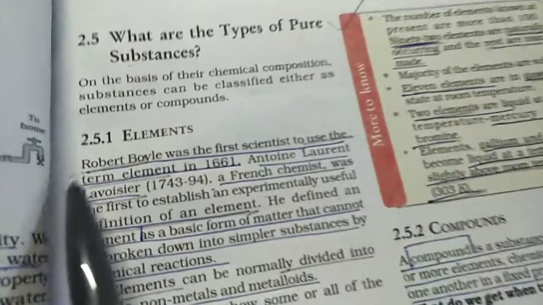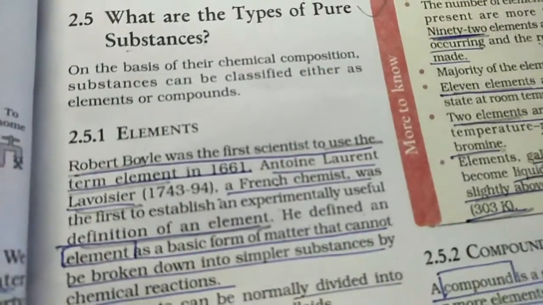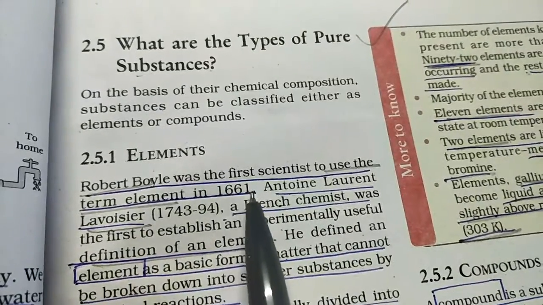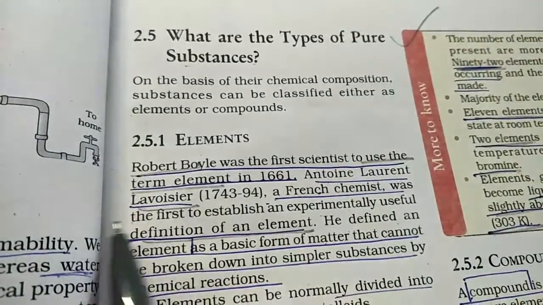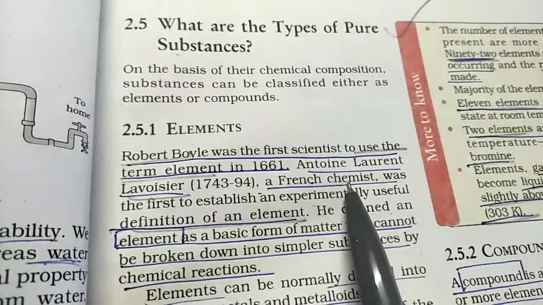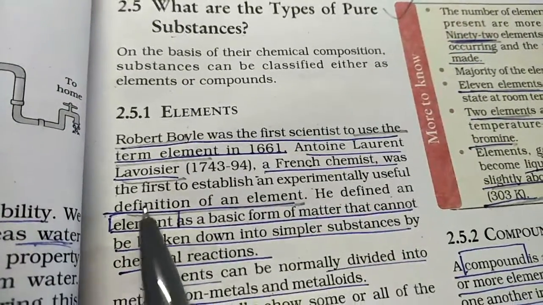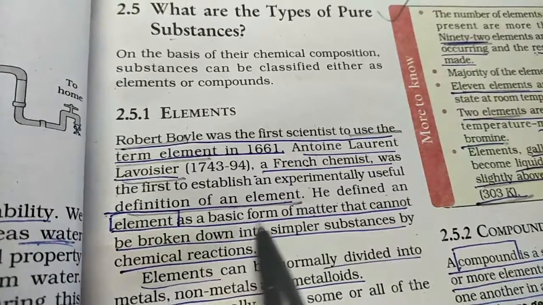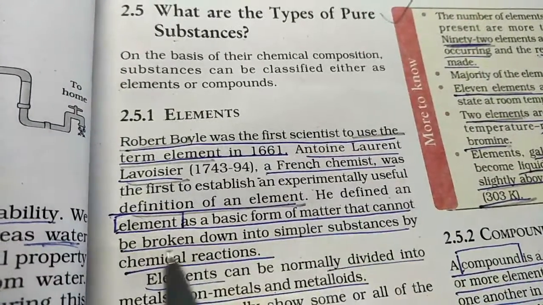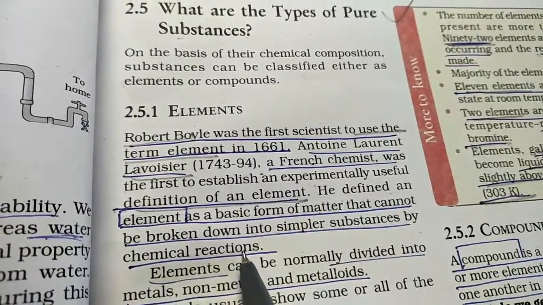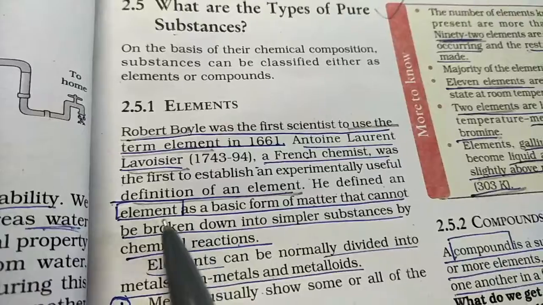Robert Boyle was the first scientist who used the term element in 1661. Next is Antoine Lavoisier. Lavoisier was a French chemist. He was the first one to define the element. He defined an element as a basic form of matter that cannot be broken down into simpler substances by chemical reactions. That is the definition of element he gave.